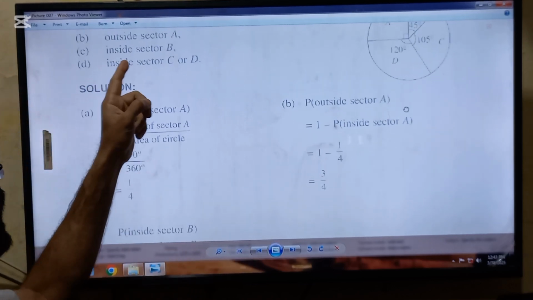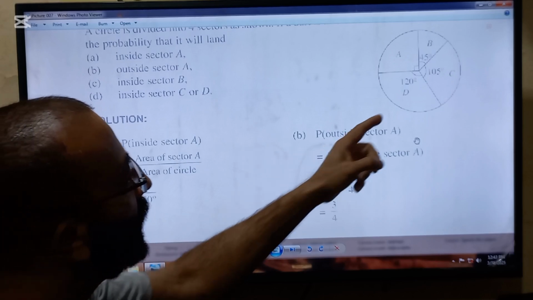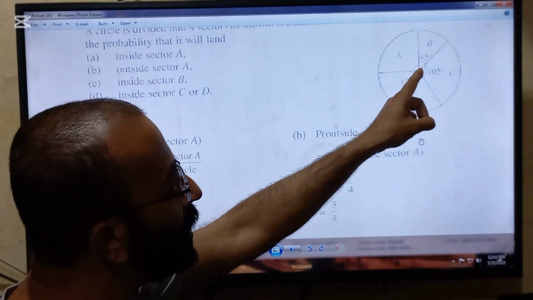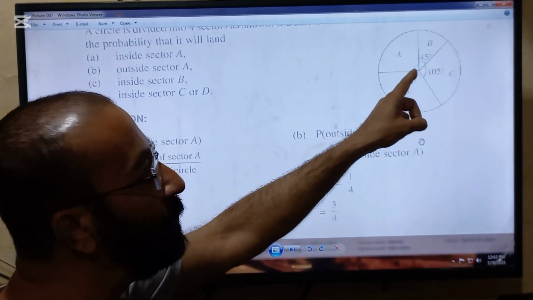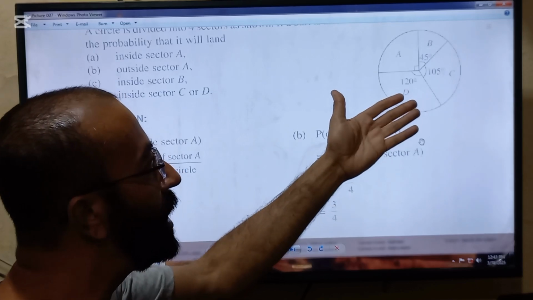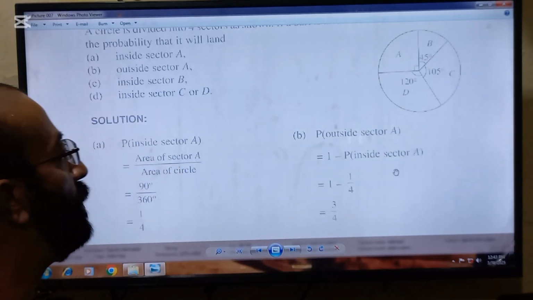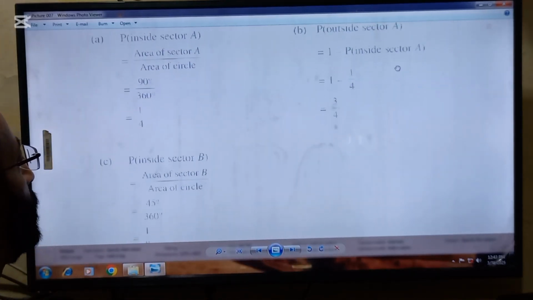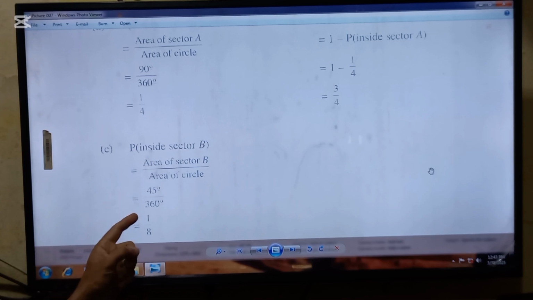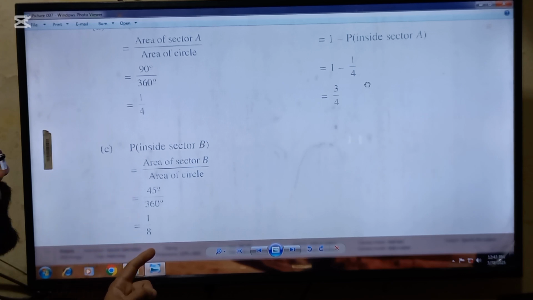Next requirement is inside the sector B. Sector B's angle is 45. So 45-degree angle will be taken as the favorable outcomes and total 360-degree will be taken as the total outcomes. So 45/360, and after solving it, you will get an answer of 1/8.